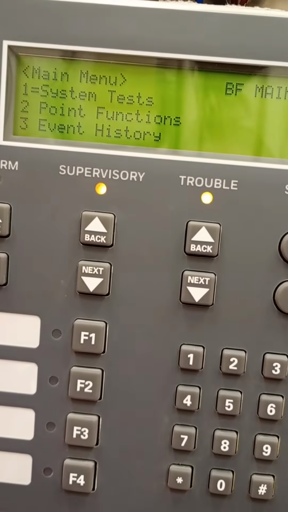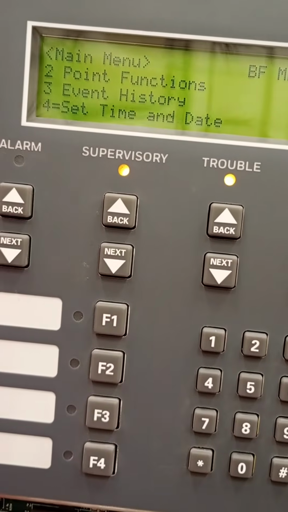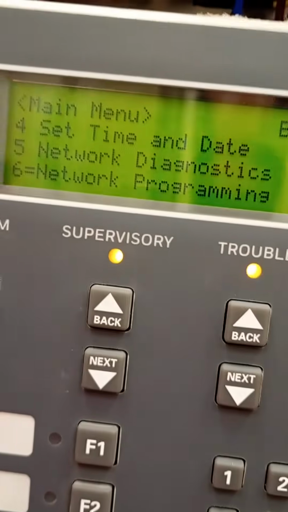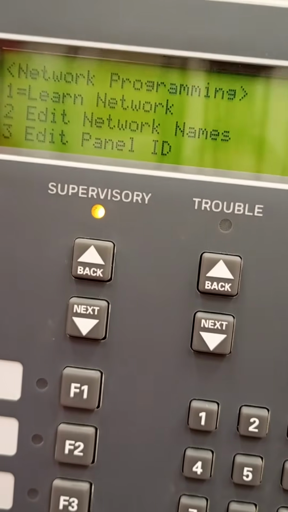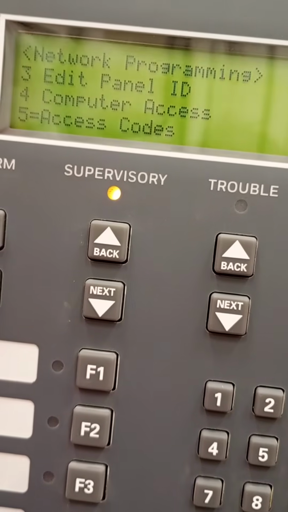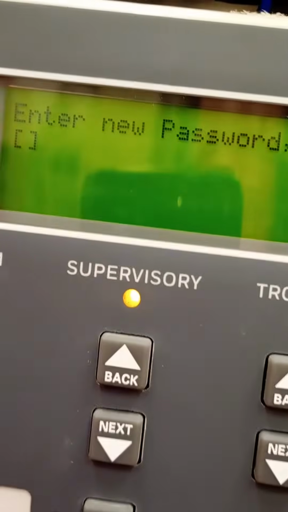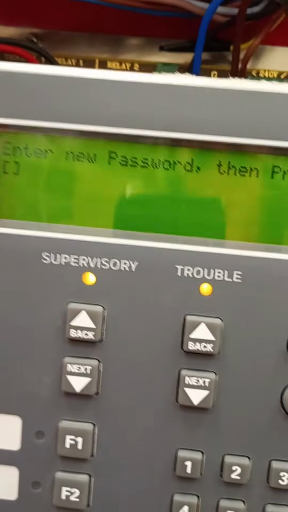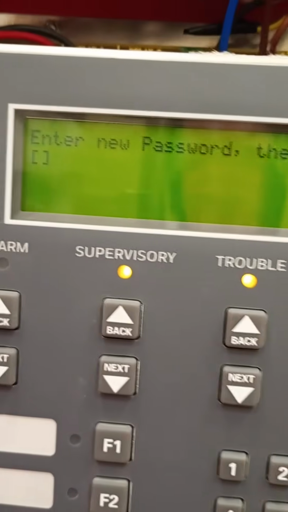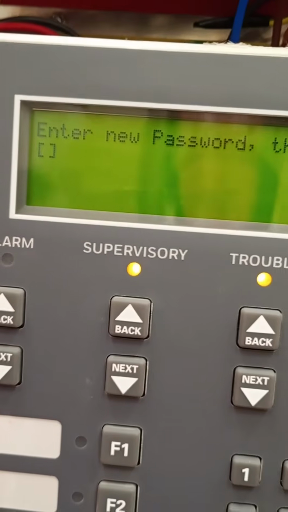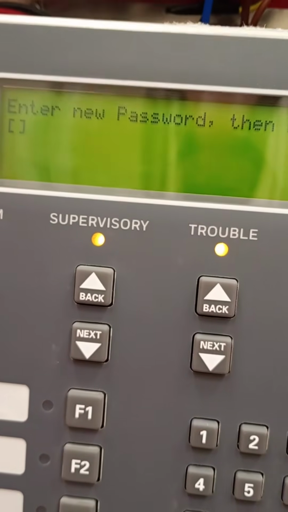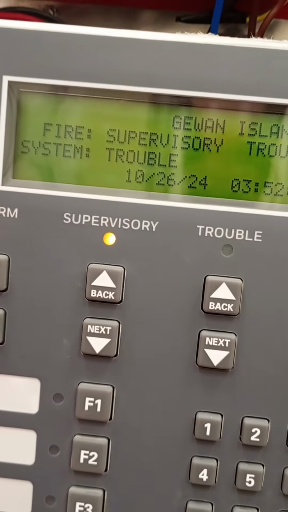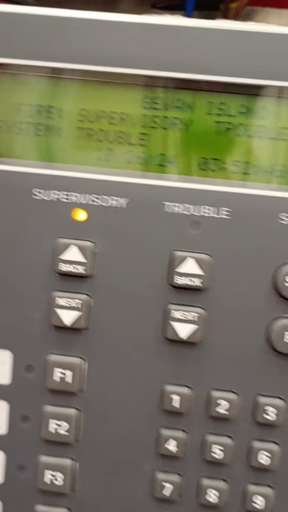Okay, so you go to network programming. So you go to network programming and you go to access code. Okay, you will be asked to enter the new password for the access code to the installer, and confirm and save the changes. Whatever your new password applied, it will be in effect.